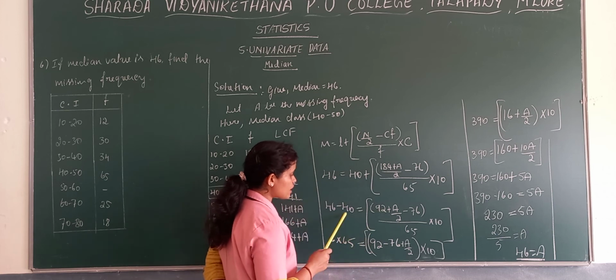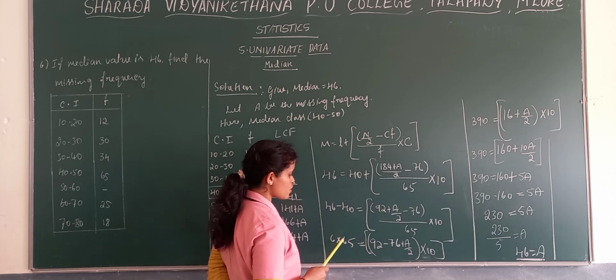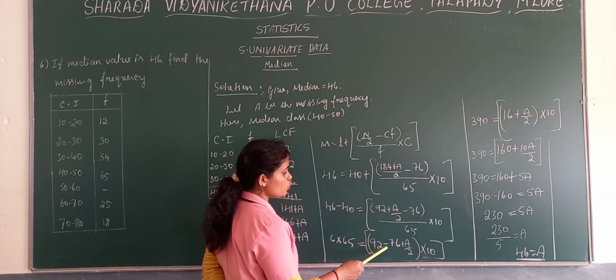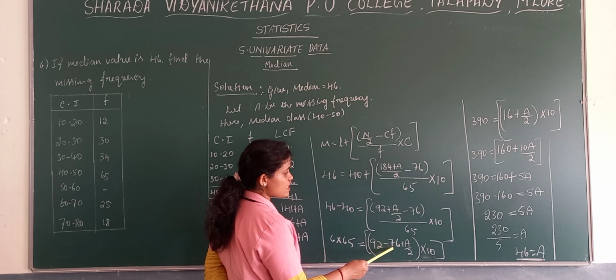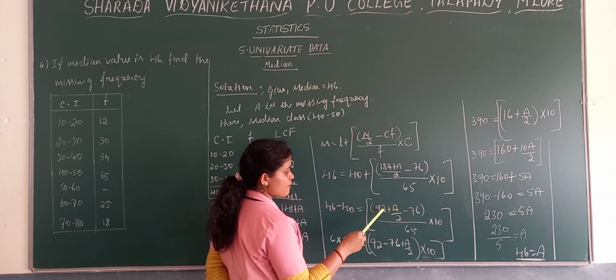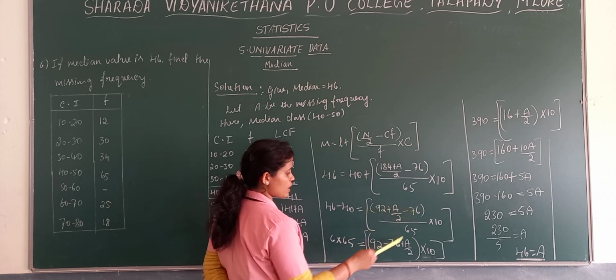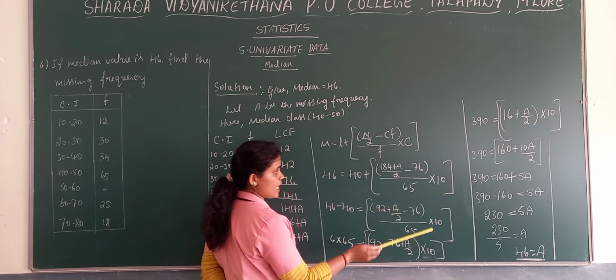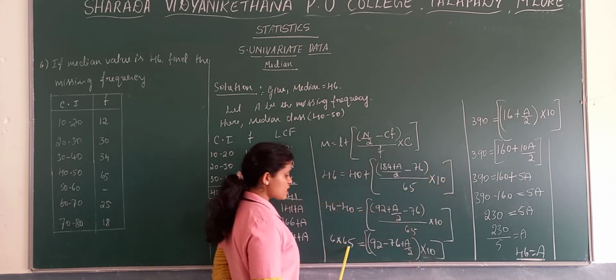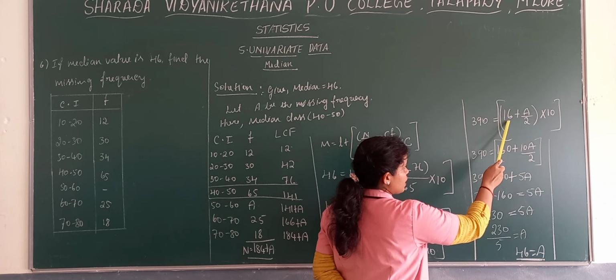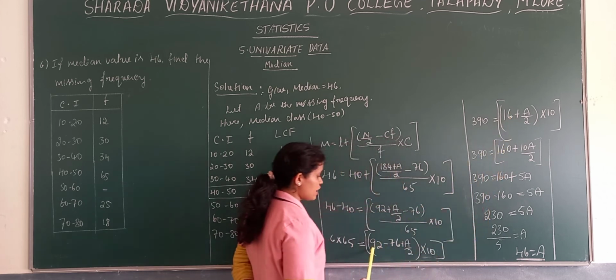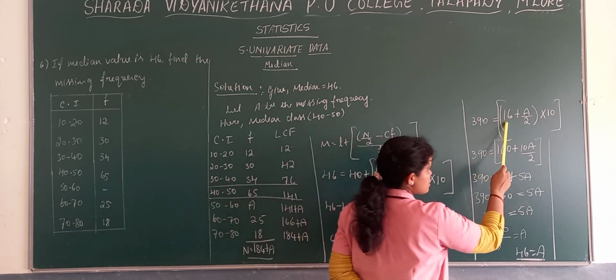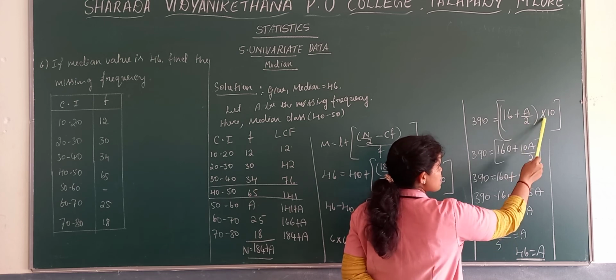Then bring this frequency 65 into 6. Then 92 minus 76 is 16, a by 2 as it is. Then 6 into 65, 390. 92 minus 76 is 16, and a by 2 as it is, into 10.